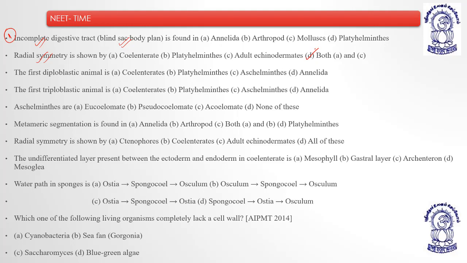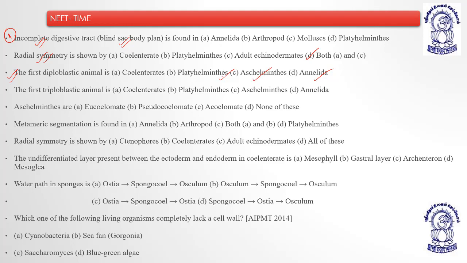Is that understood? Now moving to the third question: the first diploblastic animal is phylum Coelenterata, Platyhelminthes, Aschelminthes, or Annelida. Annelida is triploblastic, Platyhelminthes triploblastic, Aschelminthes triploblastic.